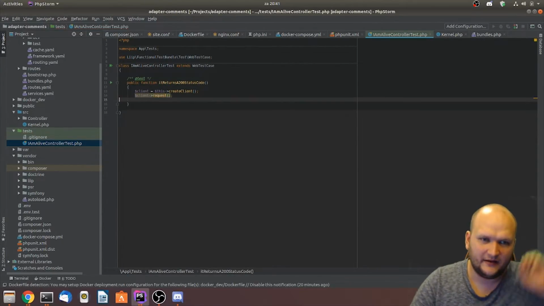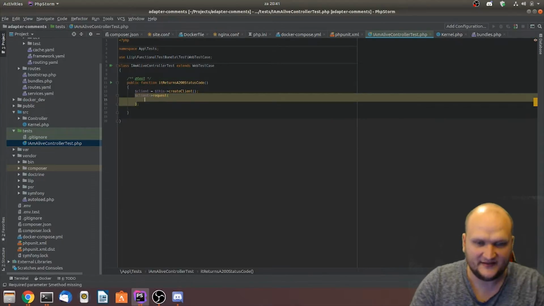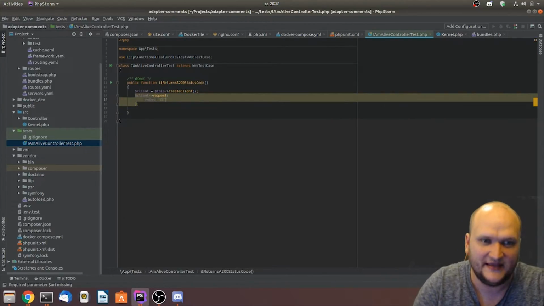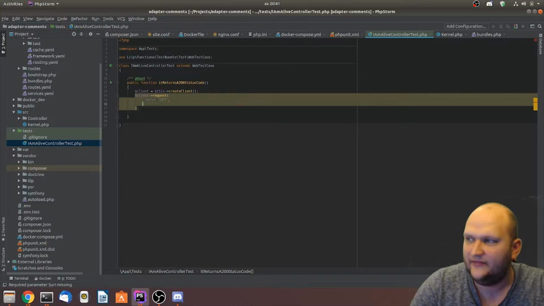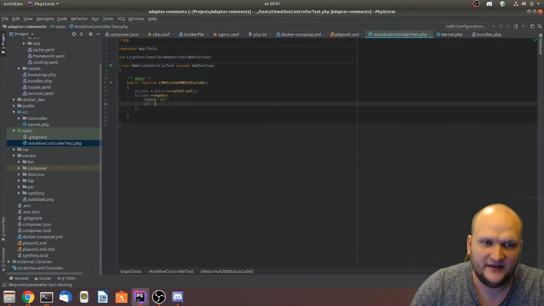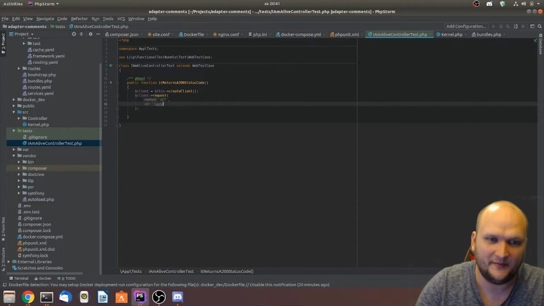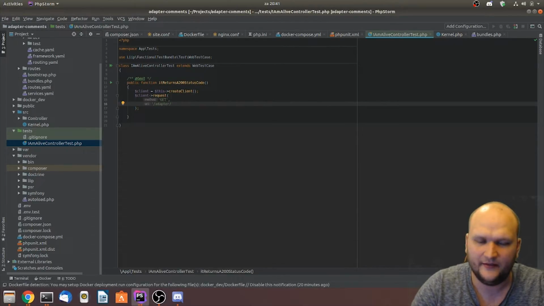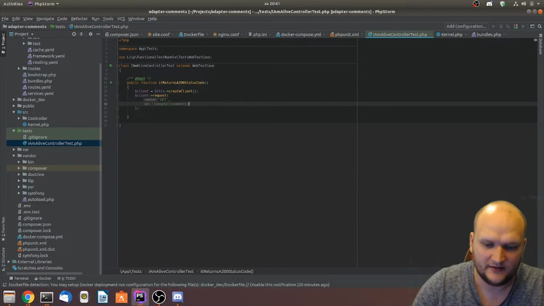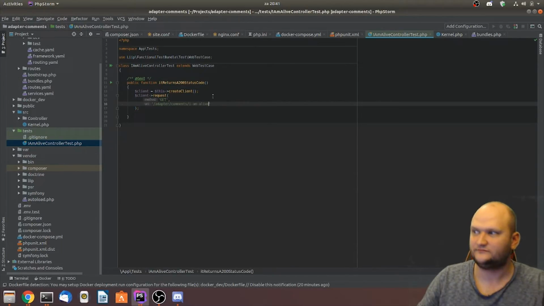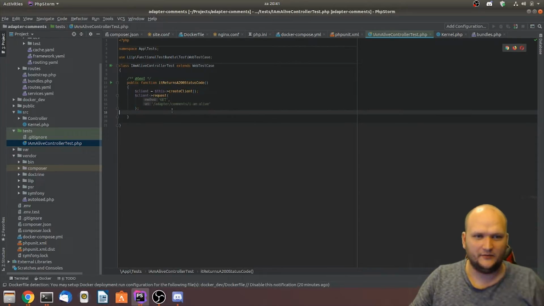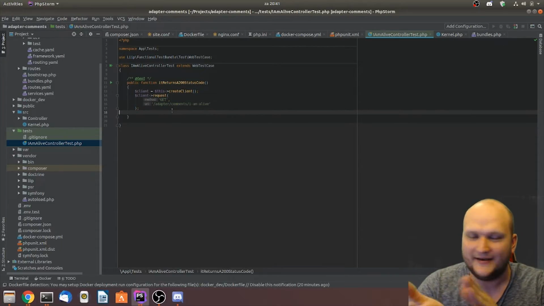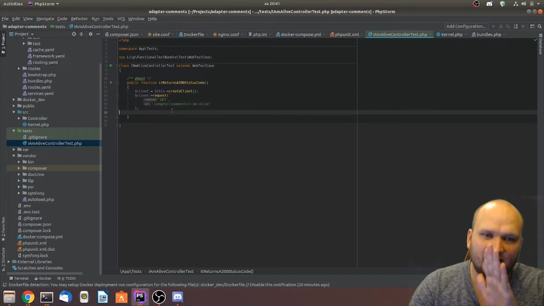And if I'm doing this right, the syntax would be, method is GET. And the path is, let's say, adapter. And the name is comments. And the endpoint is I am alive. All right, so basically this test for us right now creates a client and does a request to this endpoint.